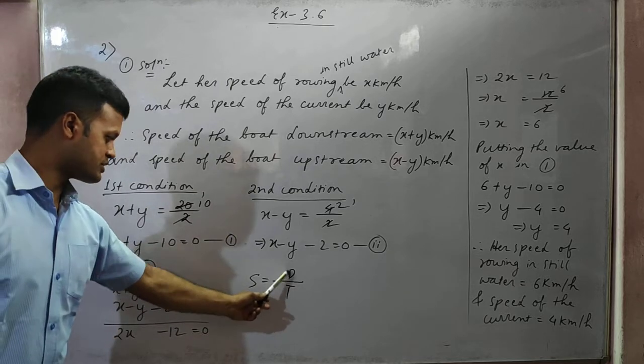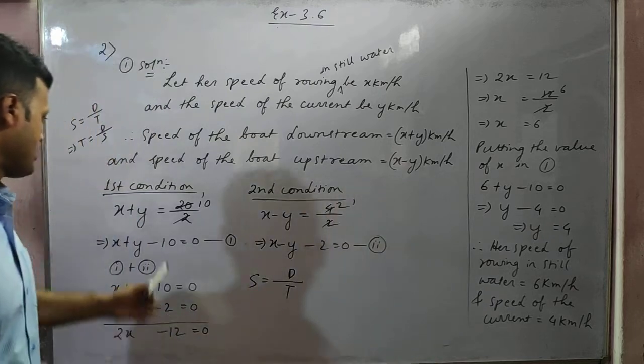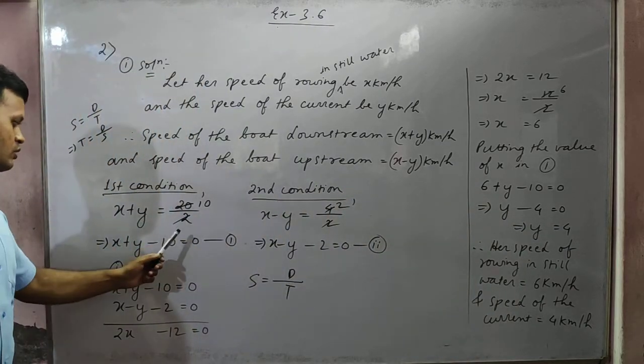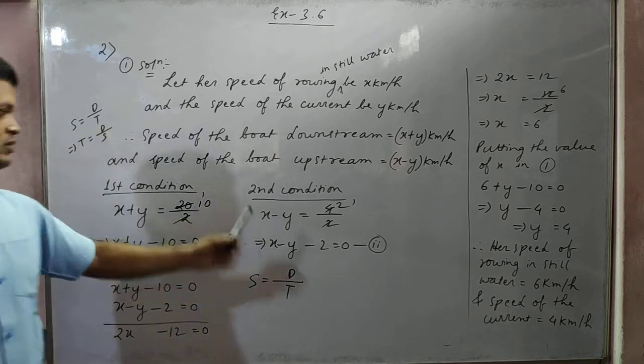Speed is equal to distance by time. Downstream how much distance did she cover? 20 kilometers. So above 20. And how much time did she take? 2 hours. So below 2. So 20 you cancel with 2, 10. The 10 you bring to the left hand side. Mark it number 1.